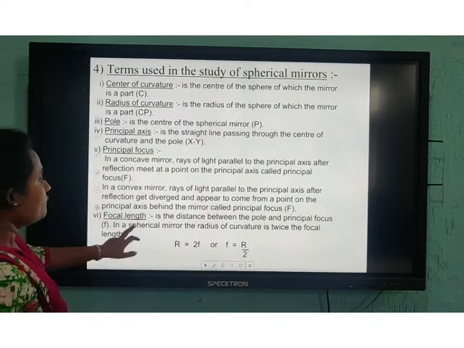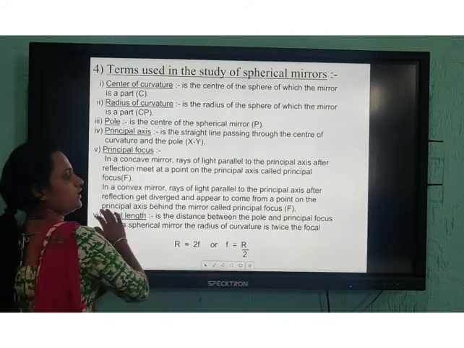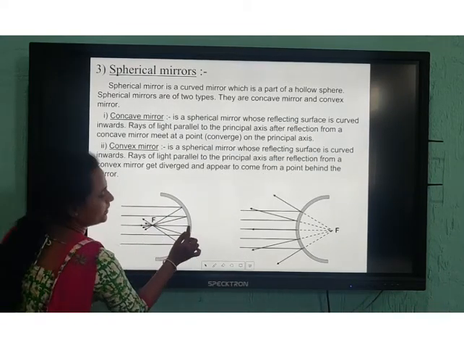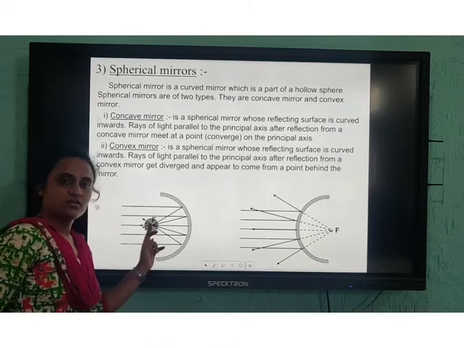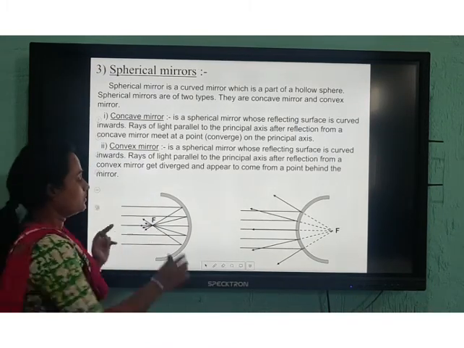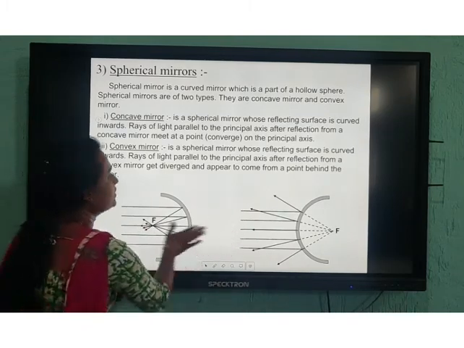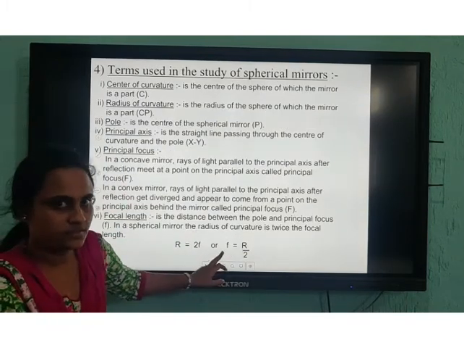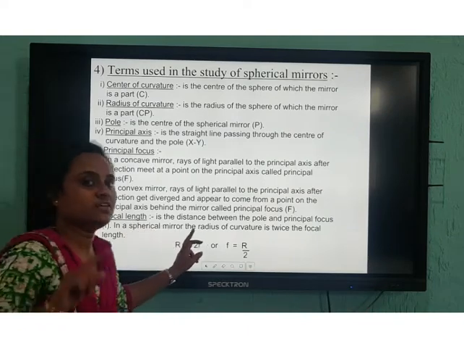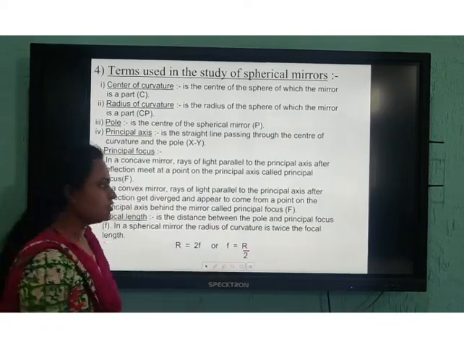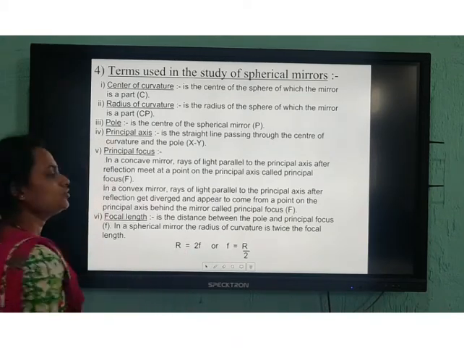Next, focal length. What do you mean by focal length? Focal length means the distance between the principal focus and the pole. This is F. F means focal. So, this distance between the focus and the pole of the mirror, we call the focal length. This focal length is given by one relation, that is f equals R by 2, or R equals 2f.